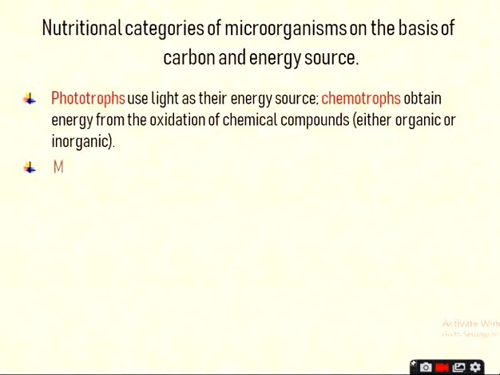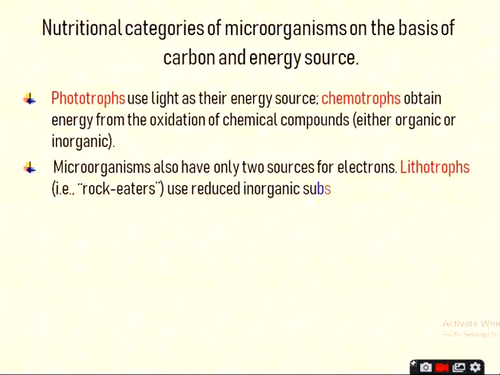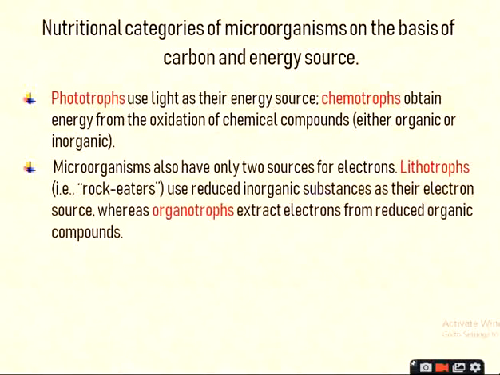Microorganisms also have only two sources of electrons. Means the source of electrons is also important, and there are only two sources of electrons. Lithotrophs, also called rock eaters, extract electrons from reduced inorganic compounds.